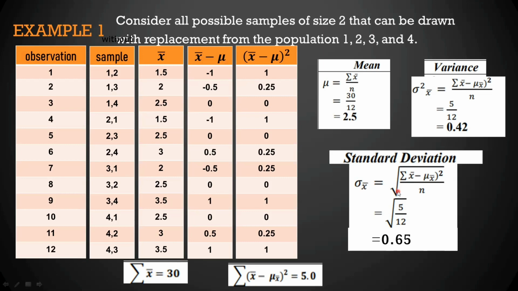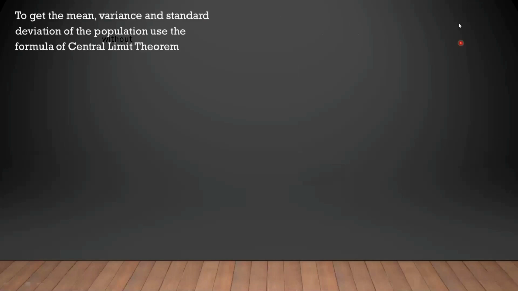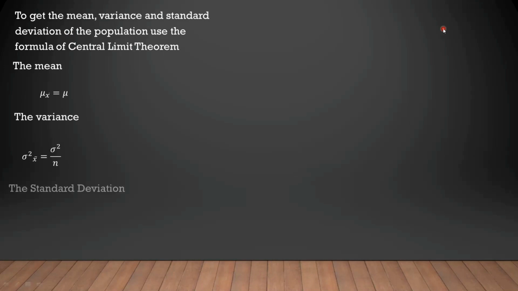So, pag na-double check na natin, let's proceed in finding the mean, variance, and standard deviation of the population. So to find the mean, variance, and standard deviation of the population, gagamitin natin yung formula ng ating central limit theorem. So, yung mean natin is same with, or mean of the sample mean is equal to the mean of the population. The variance of the sample mean is equal to the variance of the population over n. And the standard deviation of the sample mean is equal to standard deviation of the population over square root of n.